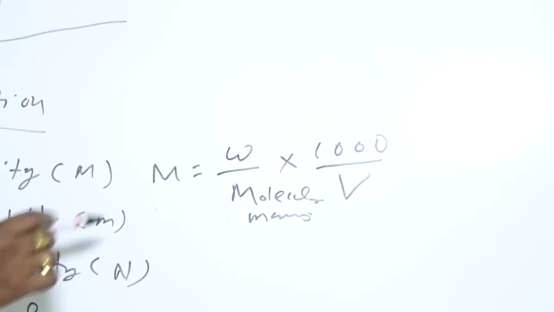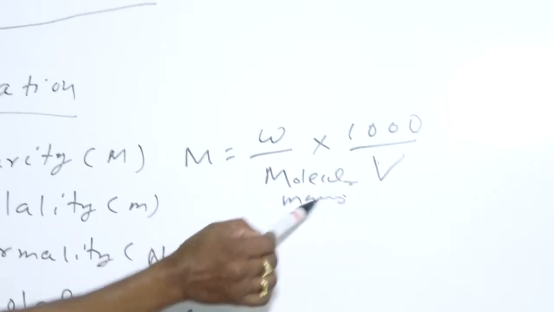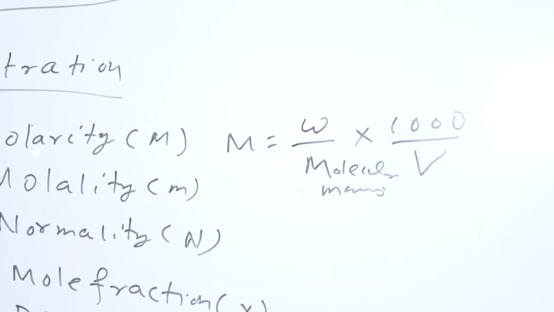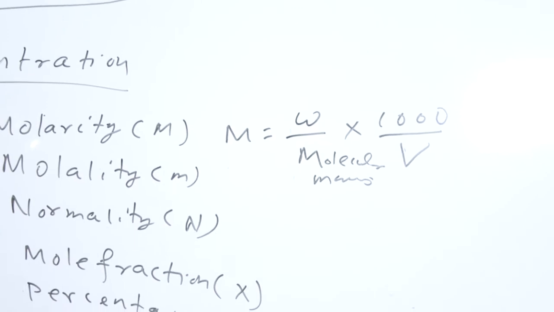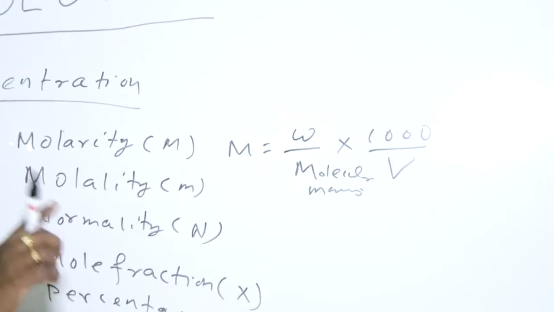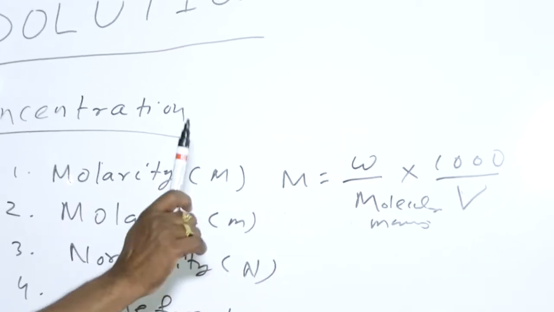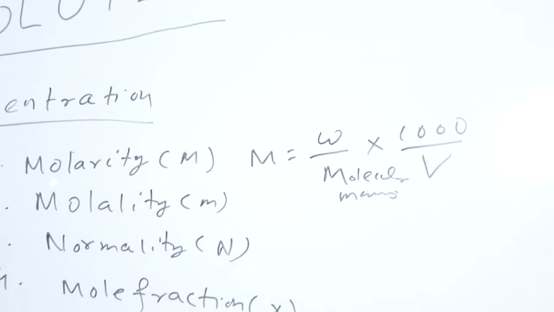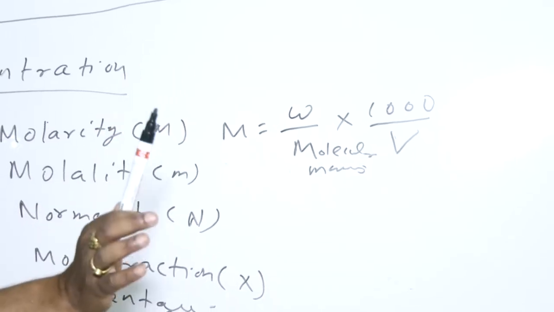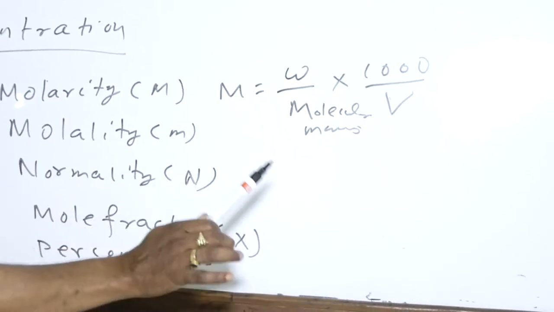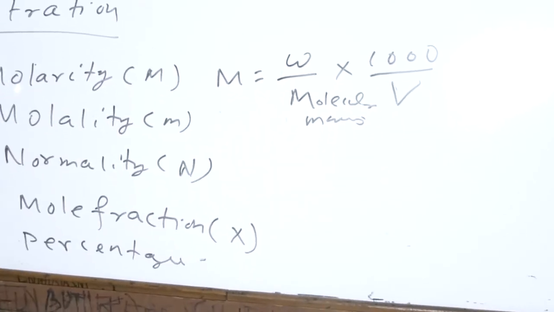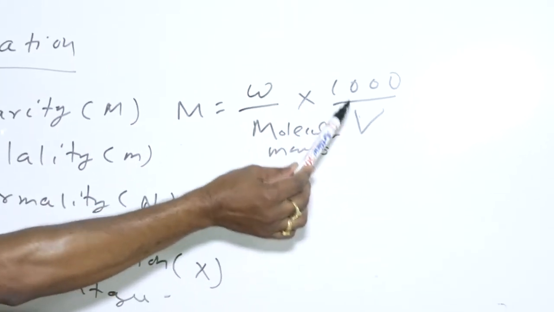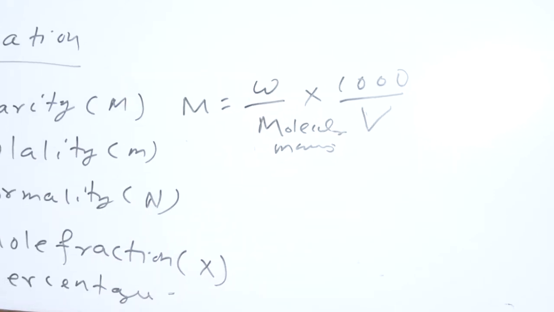So the number of moles of the solute present per liter of a solution is called molarity. If 1 mole solute is present in 1 liter, then that is called 1 molar solution. If 2 moles solute are present in 1 liter solution, that is called 2 molar. Similarly, if 1 mole solute is present in half liter solution, meaning 500 ml solution, then that is called